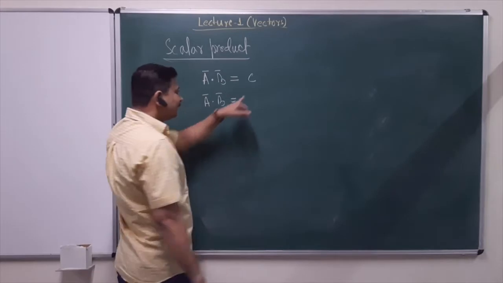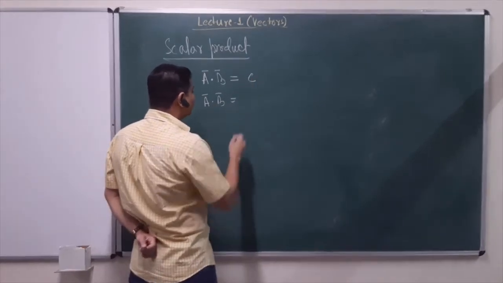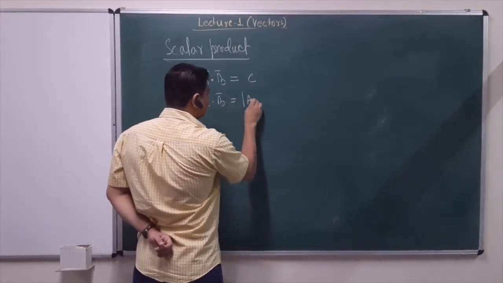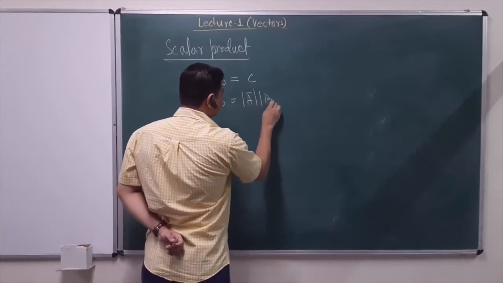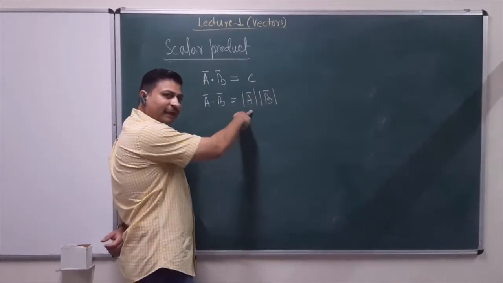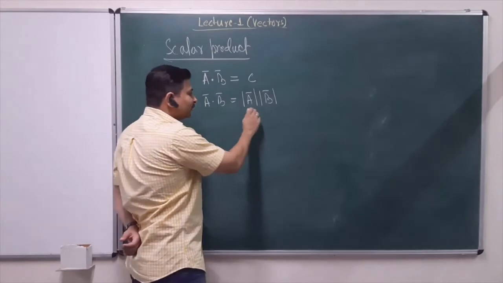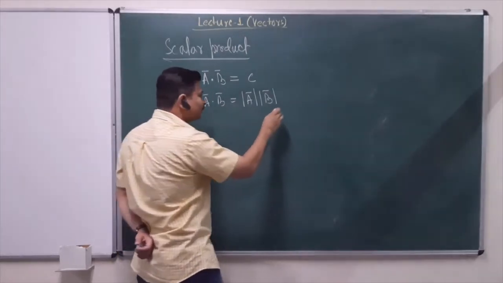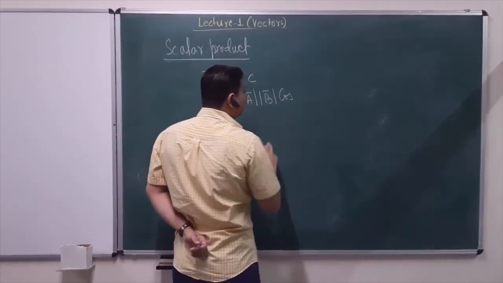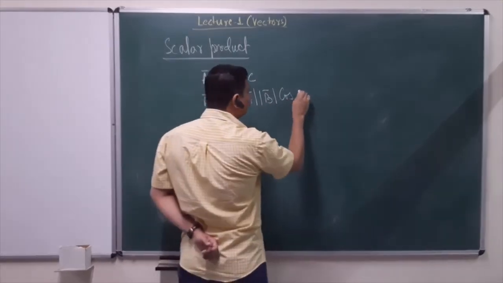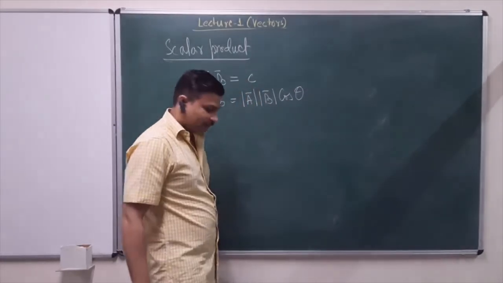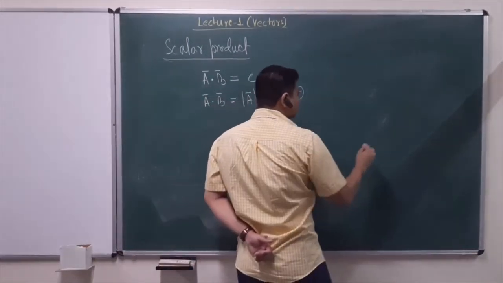How to calculate C, or how to get the value of magnitude of C? A dot B is basically equal to magnitude of A into magnitude of B. So that's just a normal algebraic product, multiplied by cosine of angle theta, right? And now we have to define what this angle theta is.